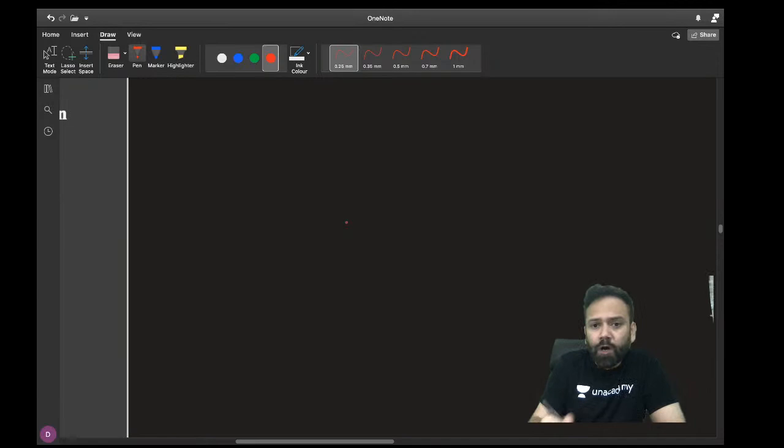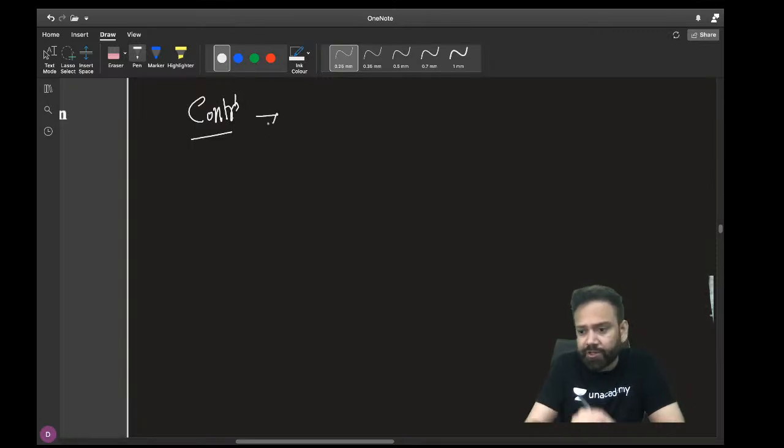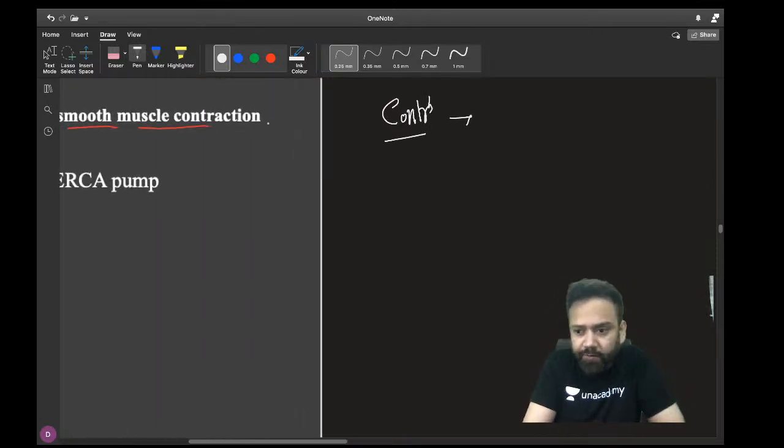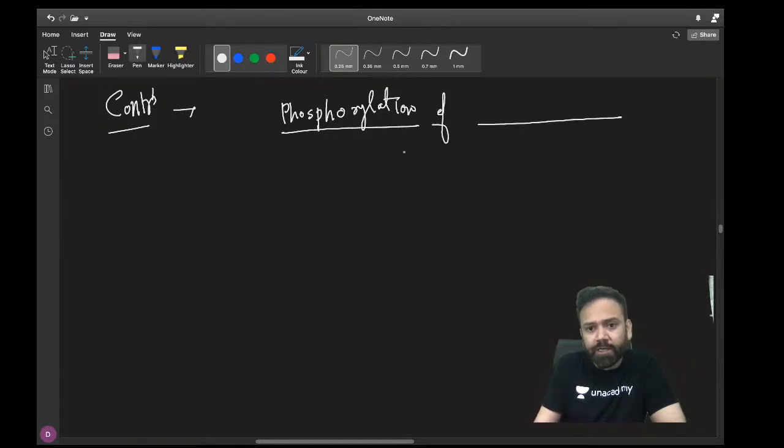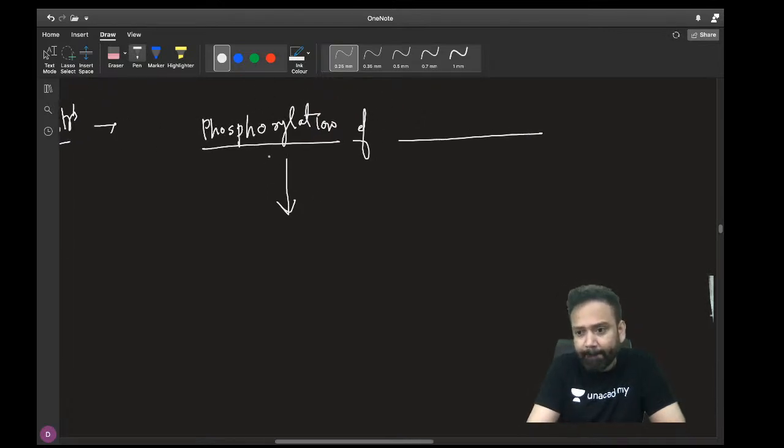Okay, let me tell you how contraction of smooth muscle occurs. Please revise this point again and again. Only revision can help you in sustained memory. Yes, so everyone is answering B, latch bridge. Very good. So, whenever there is phosphorylation of which protein, it causes contraction of smooth muscle? Who will tell me? Phosphorylation of which protein is going to cause contraction of smooth muscle? Calmodulin.